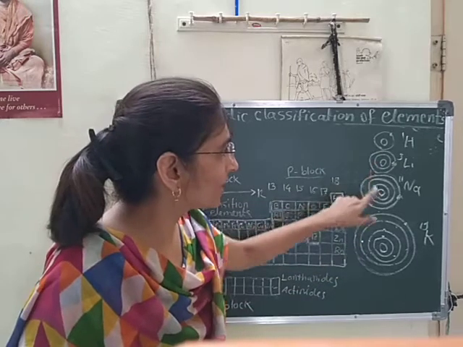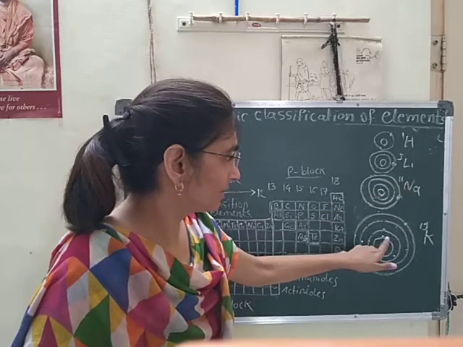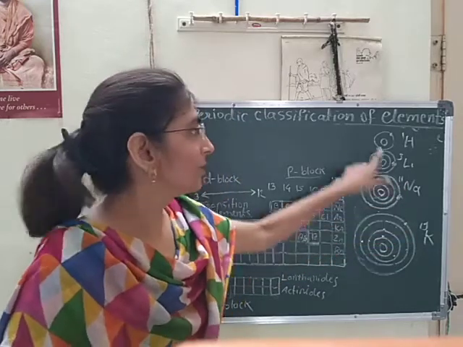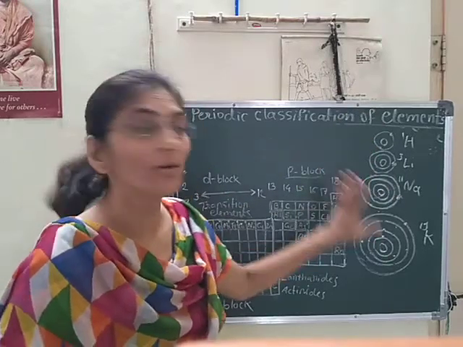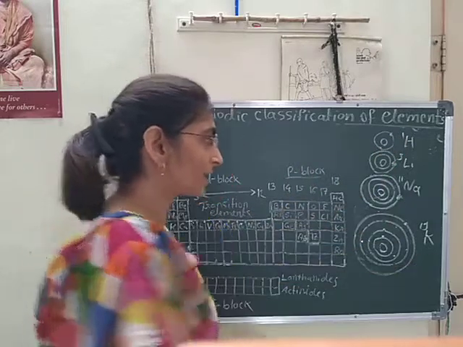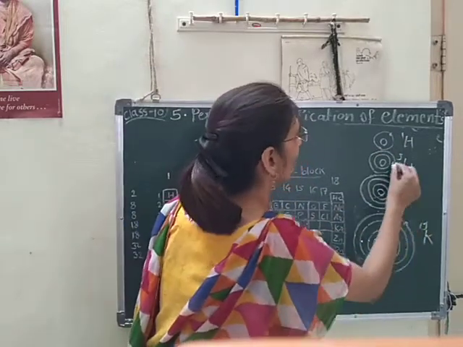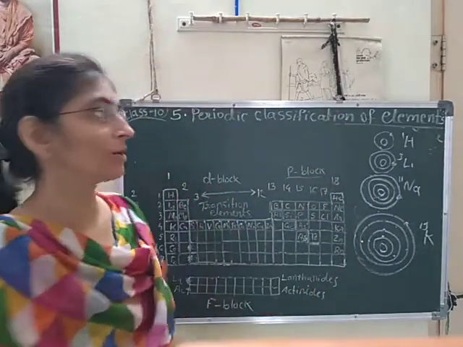Here only the first shell, here 2 shells, here 3 shells, here 4 shells. Only 1 orbit, 2 orbits, 3 orbits and 4 orbits are present, but the number of valence electrons is the same, that is 1, according to the electronic configuration.